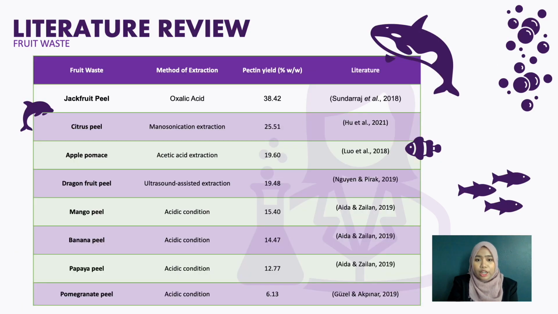Now let's take a look at the type of fruit that yield large amount of pectin. From the table, jackfruit peel yields the highest percentage of pectin with 38.42% among the fruit waste, followed by citrus peel, apple pomace, dragon peel, mango peel, banana peel, papaya peel, and pomegranate peel. The pectin content in fruits is also affected by cultivar, maturity, and extraction conditions.